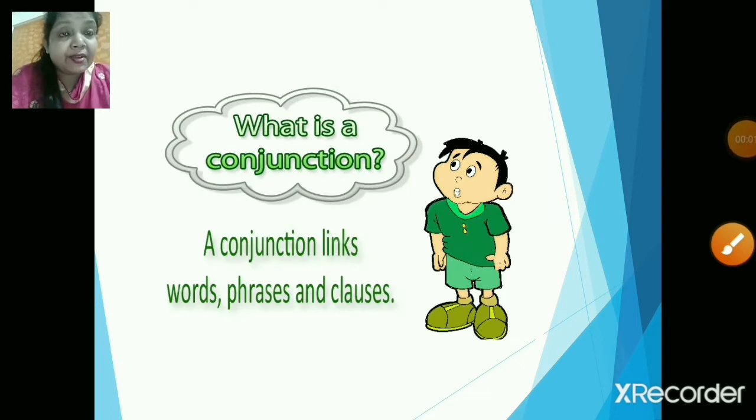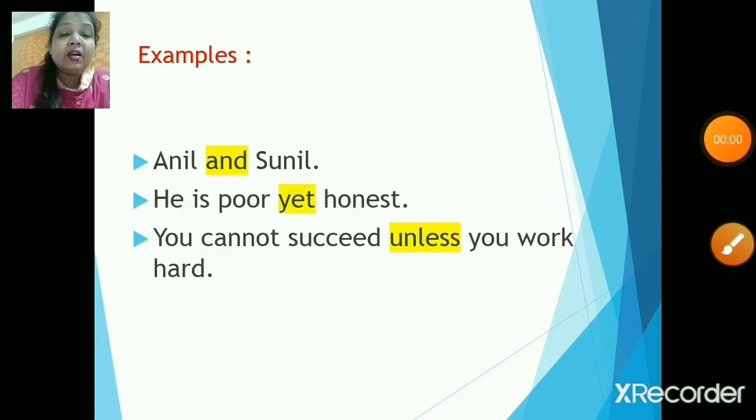So yes, children, what is a conjunction? Well, a conjunction links words, phrases, and clauses. So now, children, we are going to learn today how these conjunctions basically link the words, phrases, and clauses. So, children, here are a few examples. Anil and Sunil.